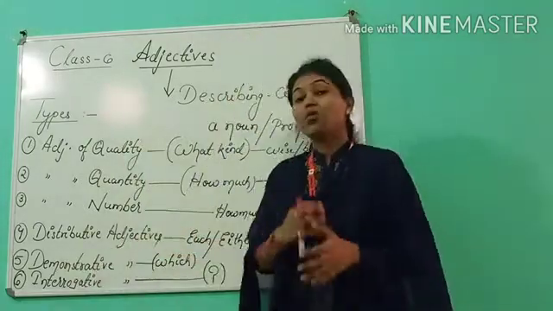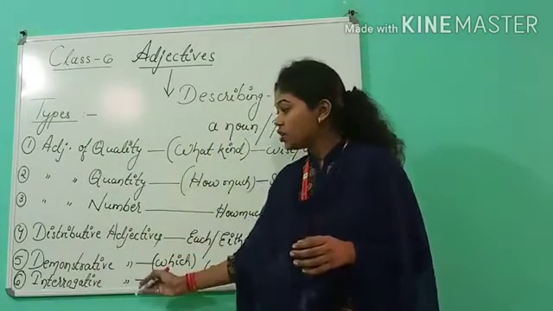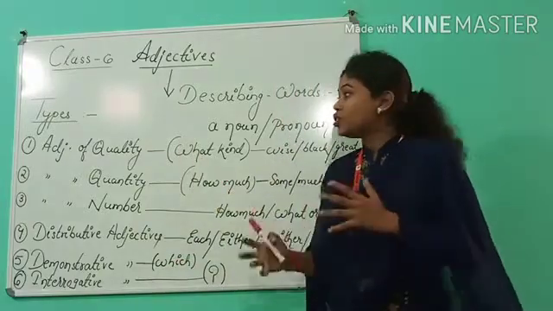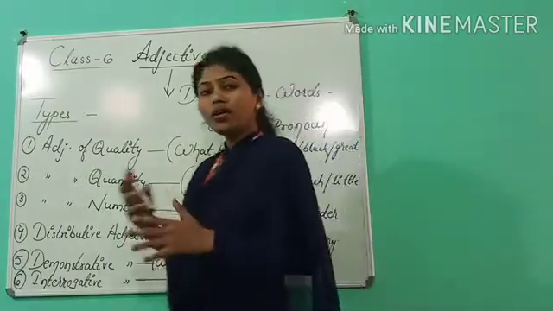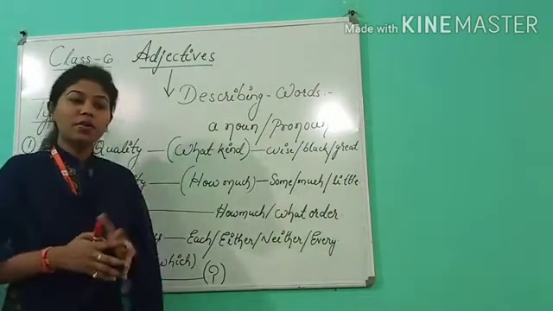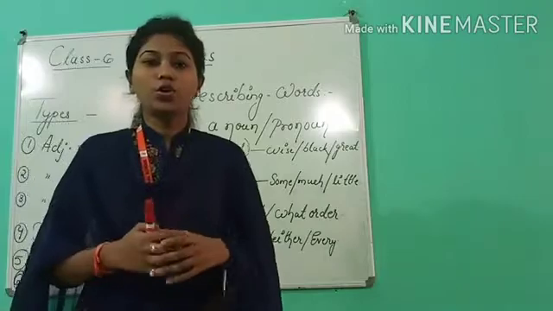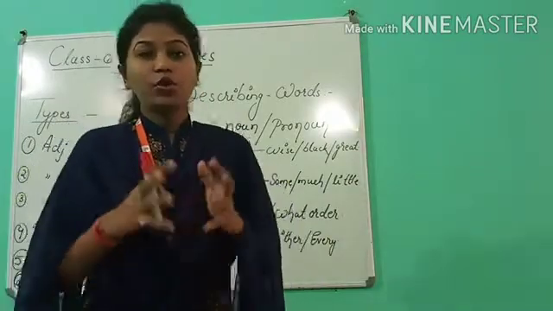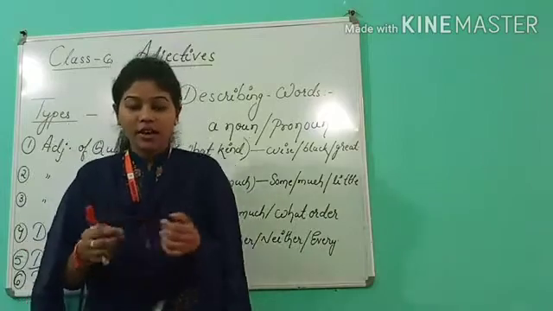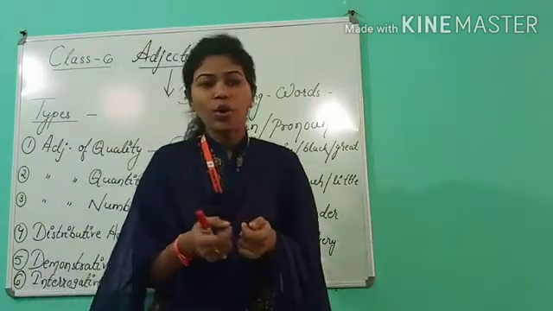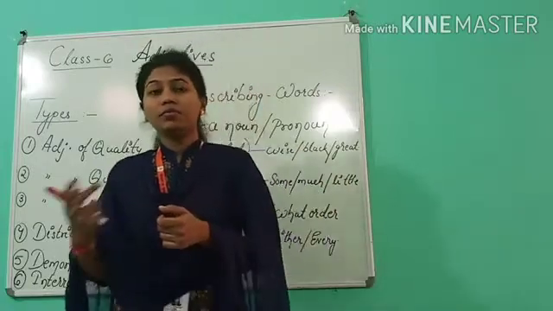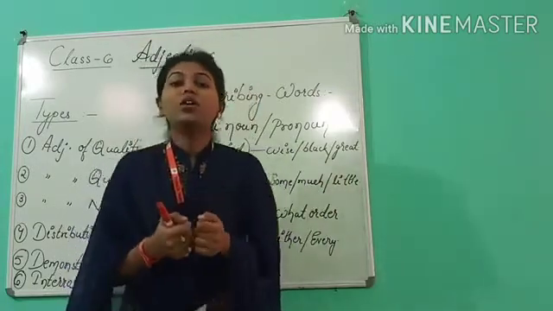So here we will see the meaning of these 6 adjectives. The first one is adjective of quality. What comes to your mind when I say adjective of quality? My dear student, remember one thing. Whenever we go to a shop to buy good quality cloth, what do we see? We check the cloth and say, okay, this is cotton, or this is polyester. So we need to check the quality.